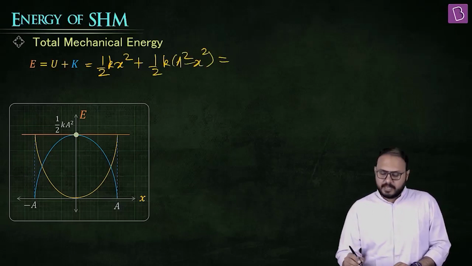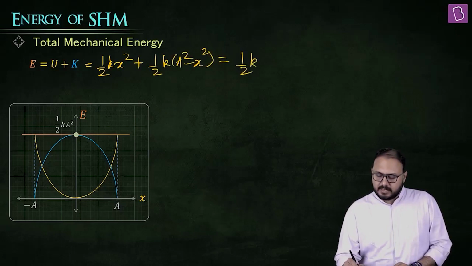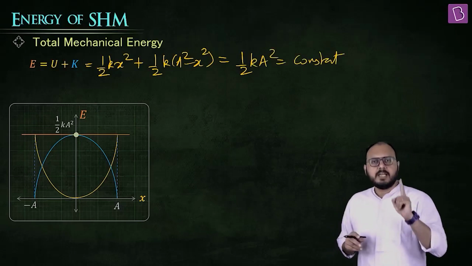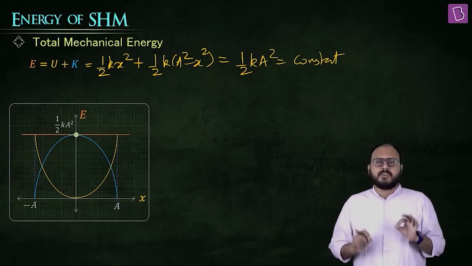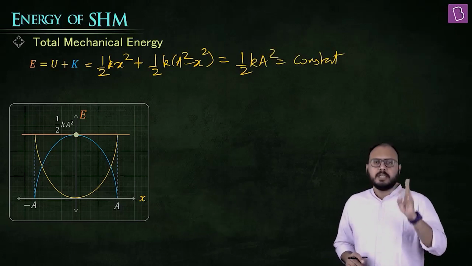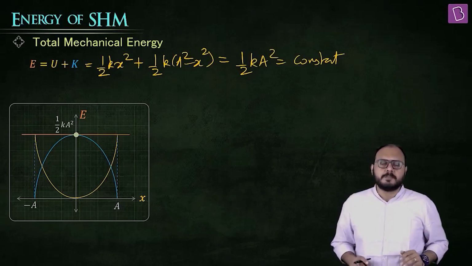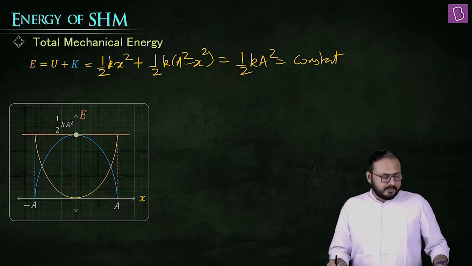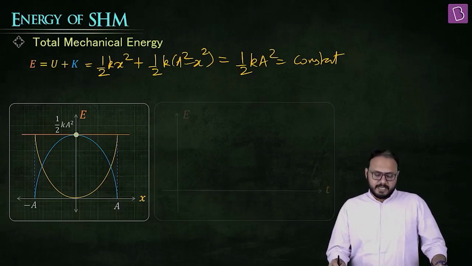Correct, sir? Add them. Half kx square gets cancelled and half k a square is constant. Wow. Total mechanical energy of SHM is half k a square. Half constant, k constant, amplitude constant. Total mechanical energy remains constant and the value is half k a square.